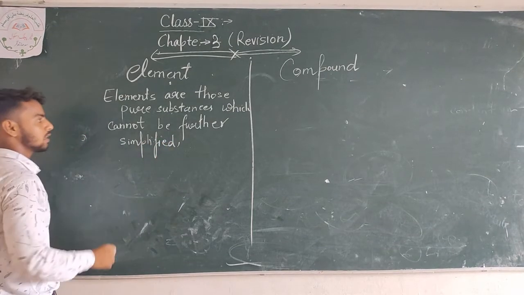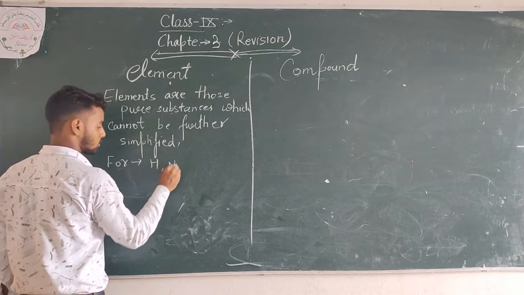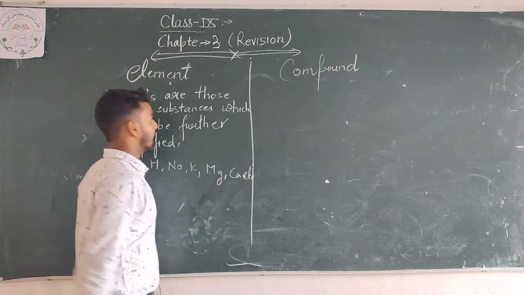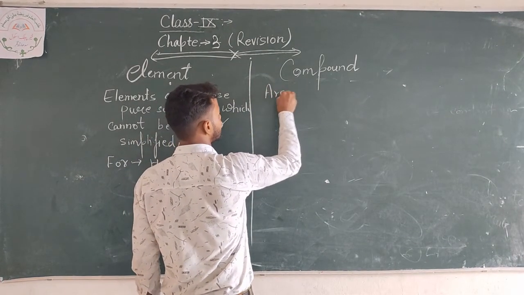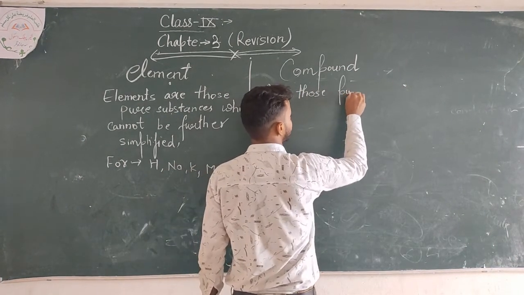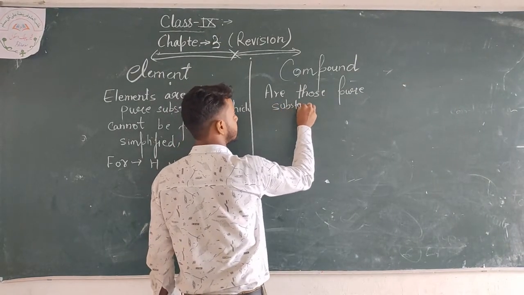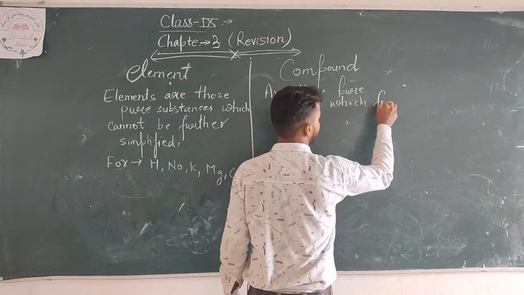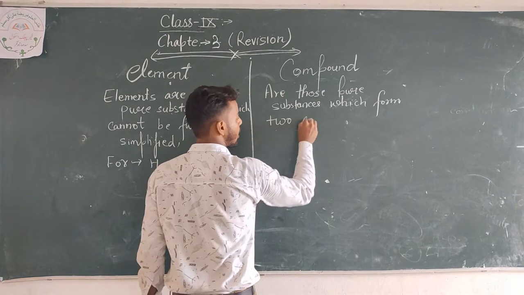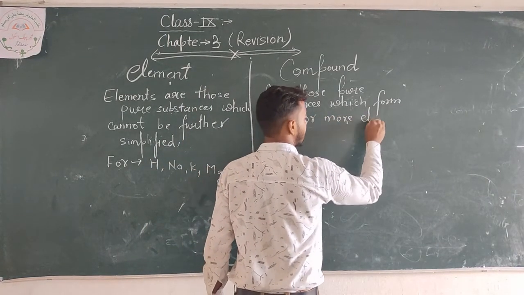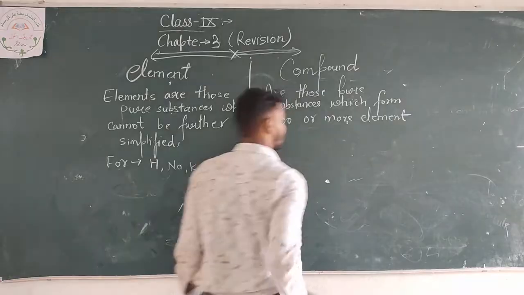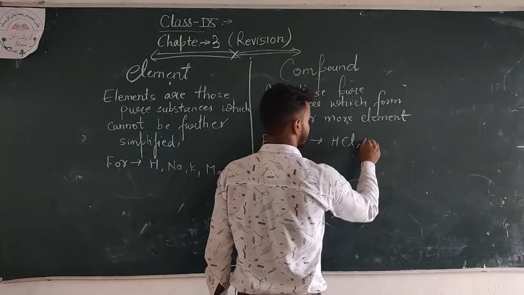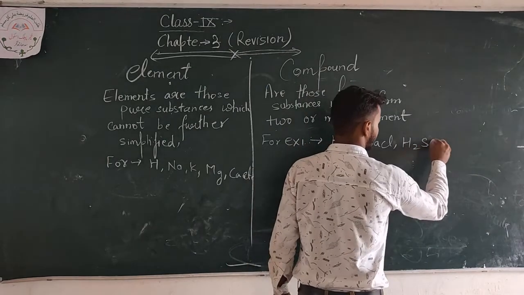For example, hydrogen, sodium, potassium, magnesium, calcium, etc. And compounds are those pure substances which are formed from two or more elements. For example, HCl, NaCl, H2SO4, etc.